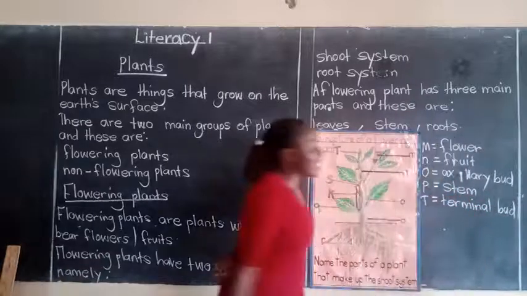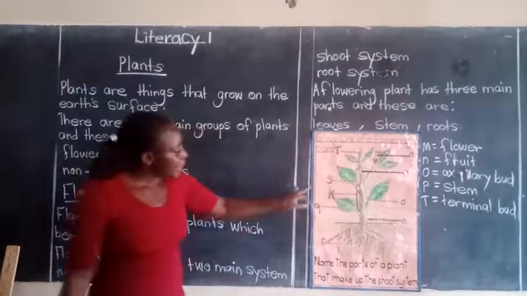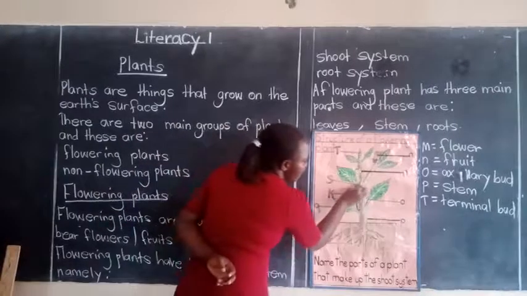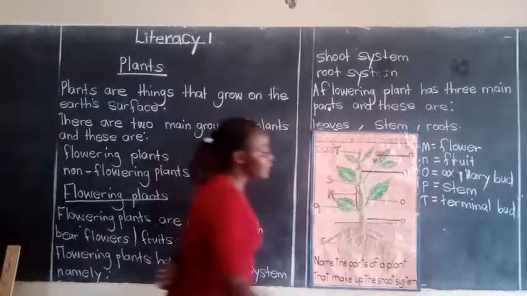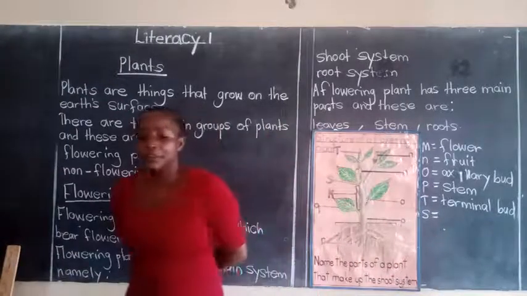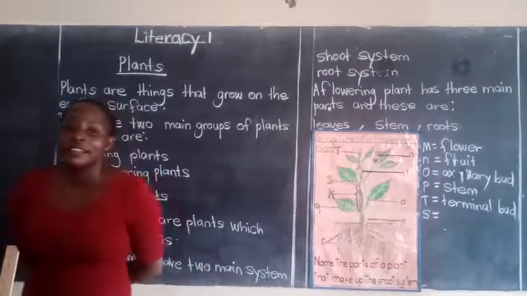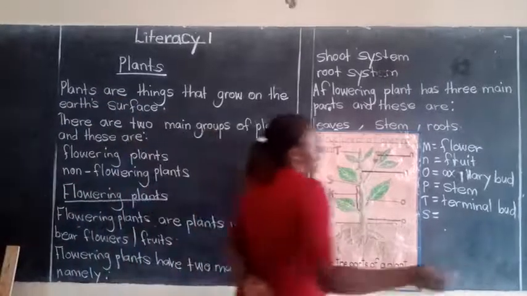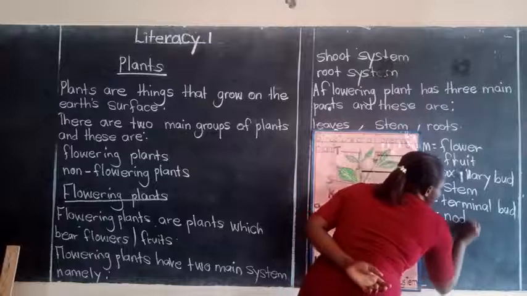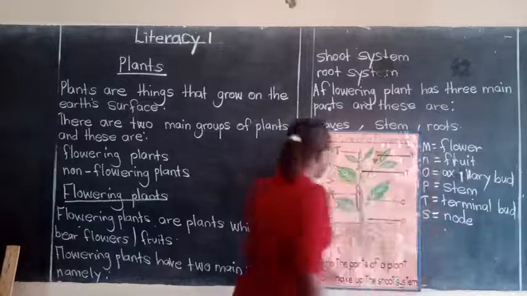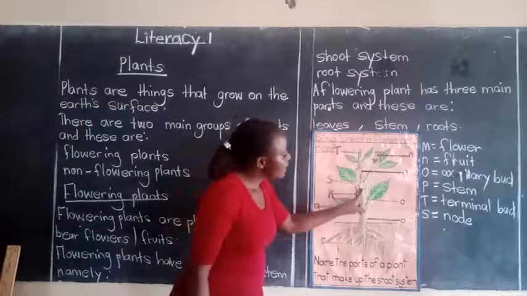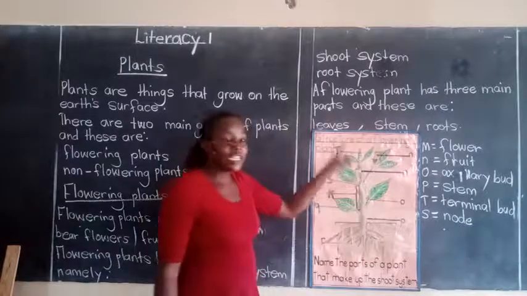Then, when you go ahead, we have this part here, which is represented by letter S. How do we call that part? Letter S. The part where the leaf is joining the stem is called the node.